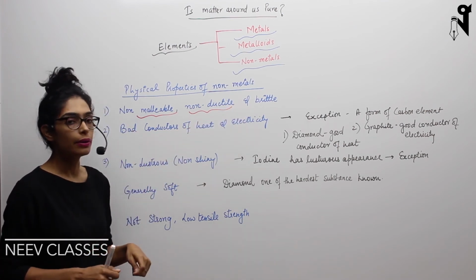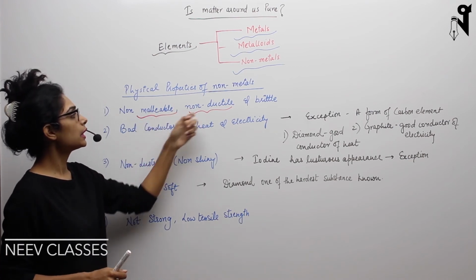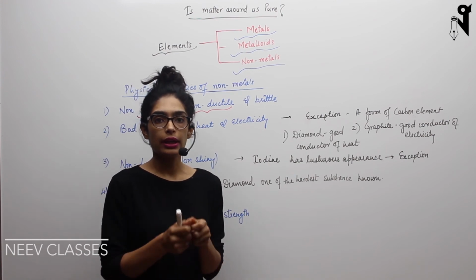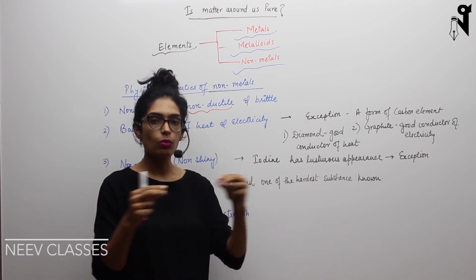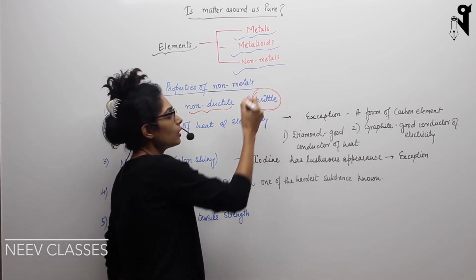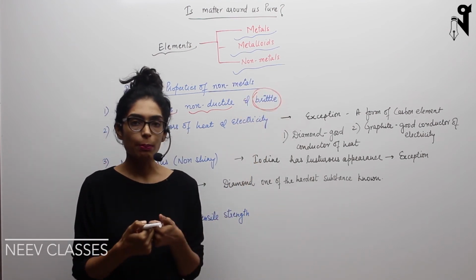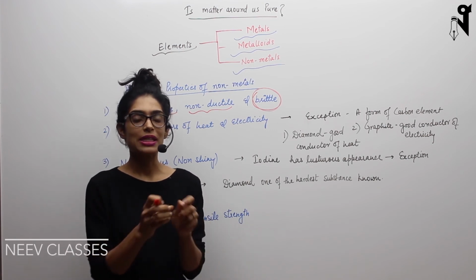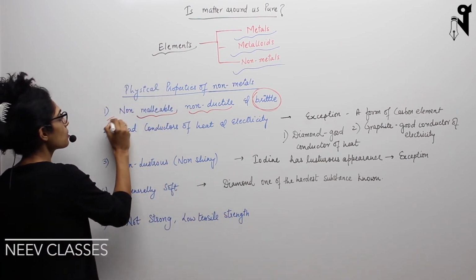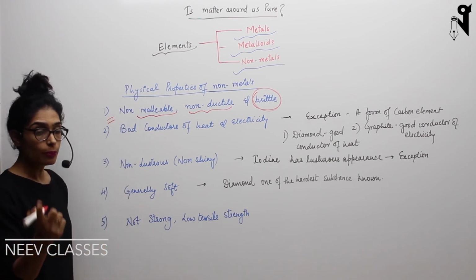In malleability and ductility, we were stretching or hammering metals so that they can be converted into thin sheets or thin wires. But because non-metals are brittle, when you hammer them or apply pressure to stretch them, they'll break down into pieces. So this is the complete opposite property of non-metals with respect to metals.